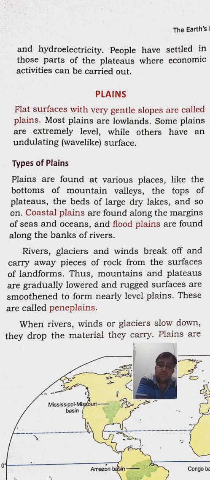Because of that huge powerful force, mountains and plateaus are turned into soil. How is the soil formed? Because mountains and plateaus are lowered and rugged. So these plains are known as peneplains. Peneplains are an almost level plain formed by the wearing down of mountains and plateaus by rivers, glaciers and winds.